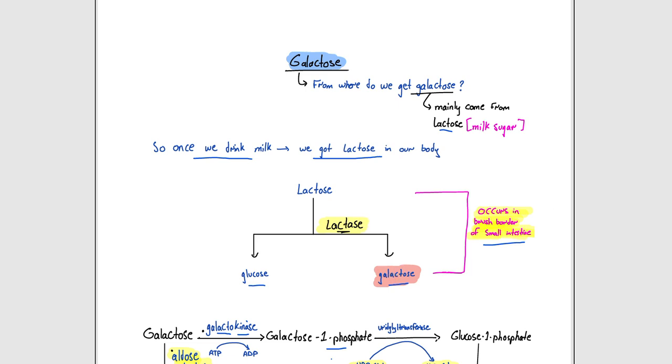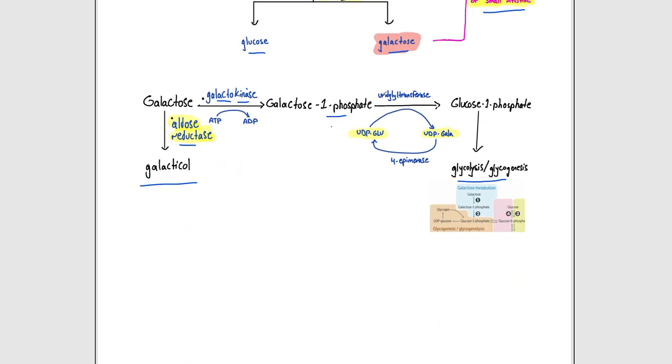So what is going to happen after that? Once we have the galactose, it can go through two pathways. The first one is galactose 1 phosphate, the second one is galacticol. Let's start with the galacticol.